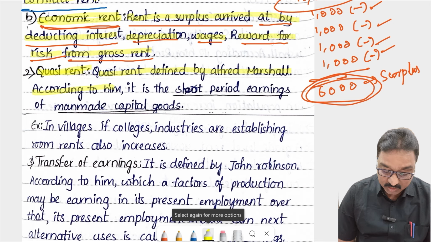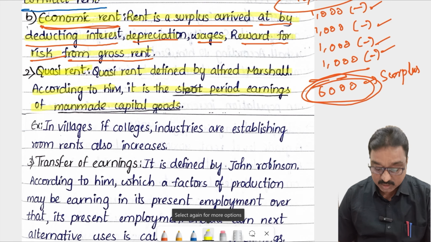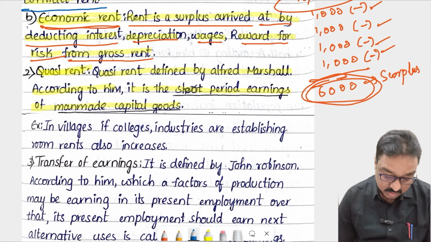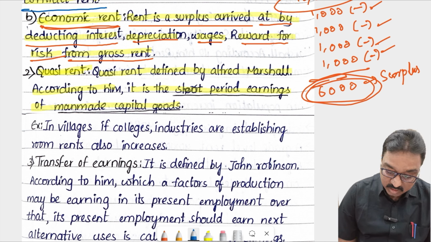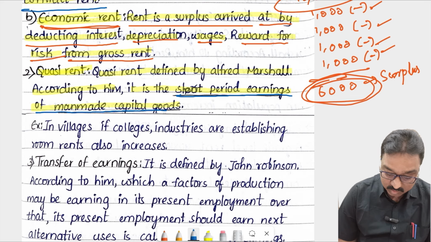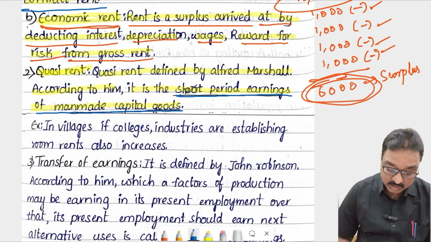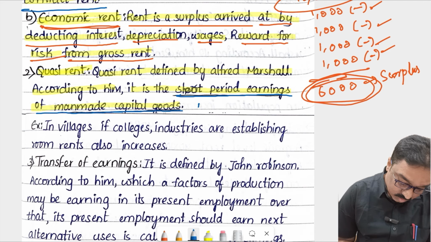According to him, it is the short period earnings of man-made capital goods. Short period earnings of man-made capital goods is called quasi rent. It is also explained by Alfred Marshall.